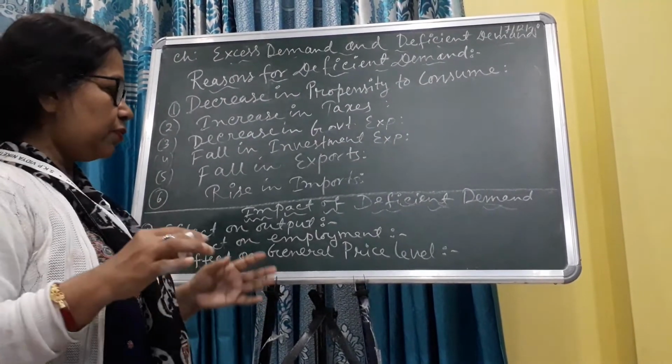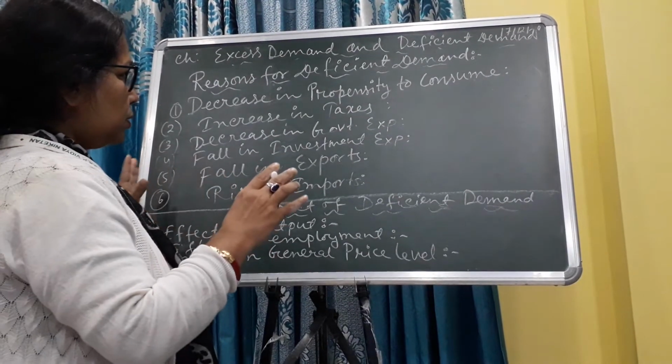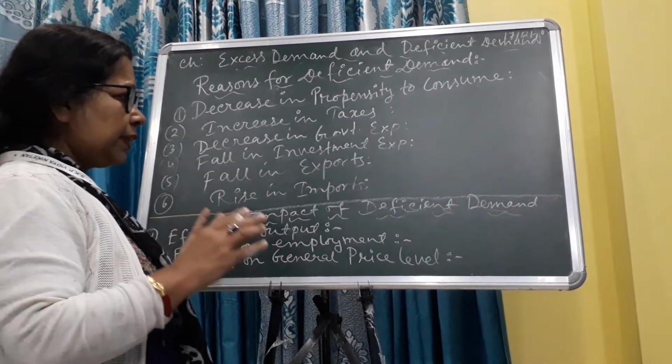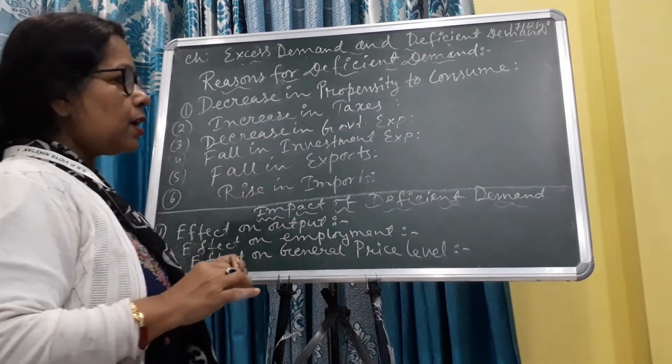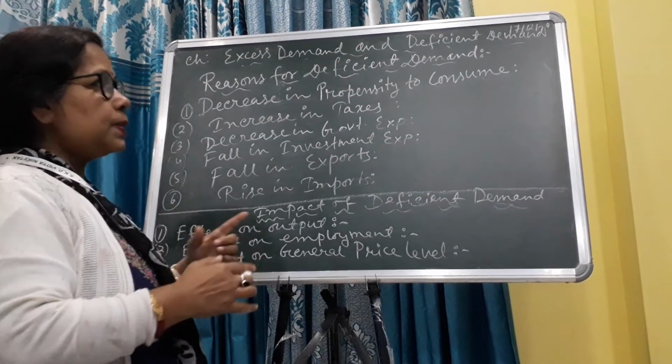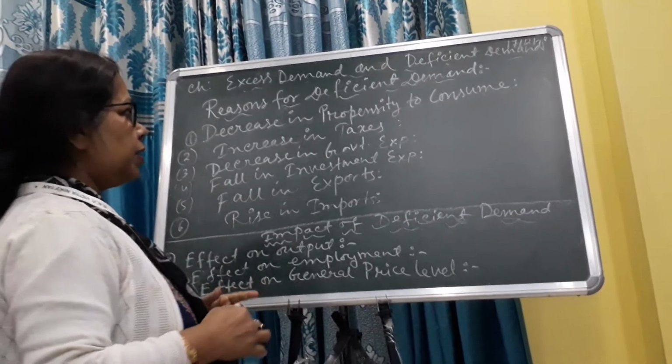So these are the effects or impact of deficient demand. So this chapter, excess demand and deficient demand, is clearly explained here. Now next, how this deficient demand and excess demand will be removed.